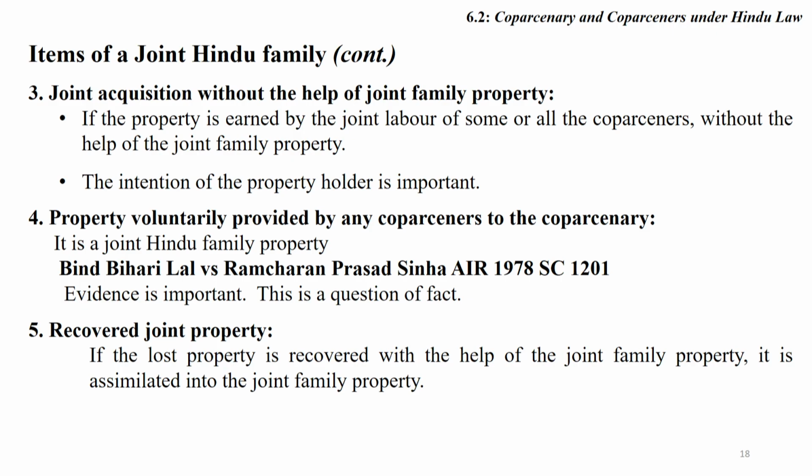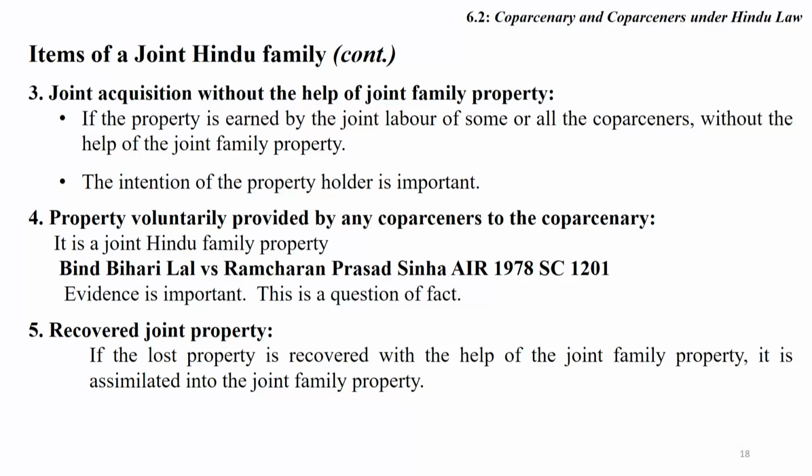In this regard, evidence is important, and this is a question of fact whether this property is joint property or not. So fact and intention, evidence, and then you can declare. Recovery of joint property: if lost property is recovered with the help of joint family property, it is assimilated into the joint Hindu property and will be considered as joint Hindu family property.